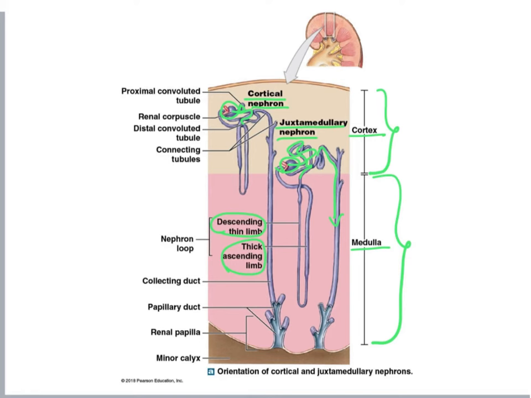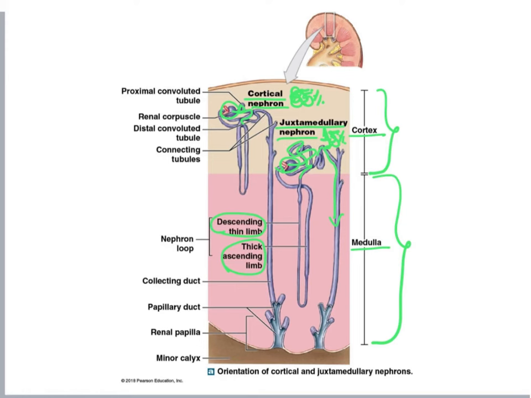So 85% of our nephrons are cortical nephrons. And just 15% of our nephrons are juxtamedullary nephrons because our urine is not that concentrated. Our urine is watery, which means that our urine has lots of water in it.